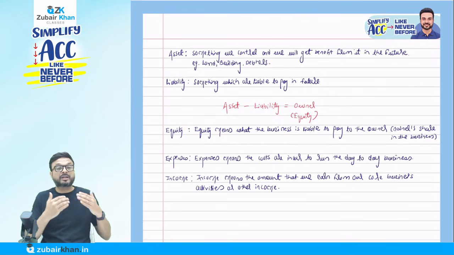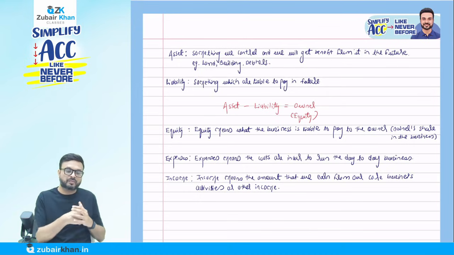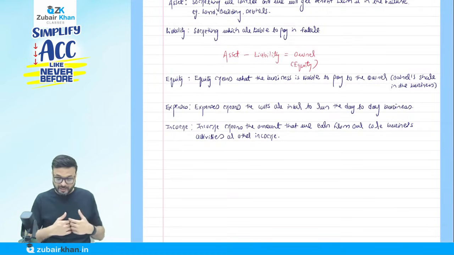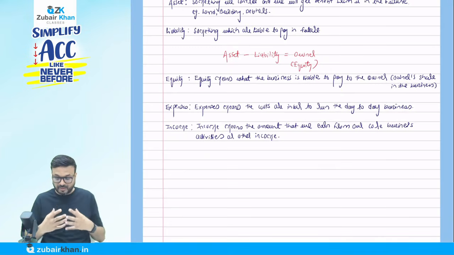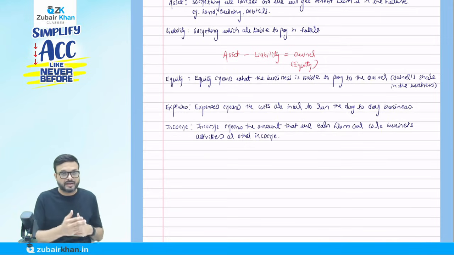Equity means what the business is liable to pay to the owner. When they are liable to pay to the outside, we call it liability. What are expenses? Expenses are incurred. The basic expense means the cost that we have incurred to run the day-to-day business, like the purchase, the rent, the salary.